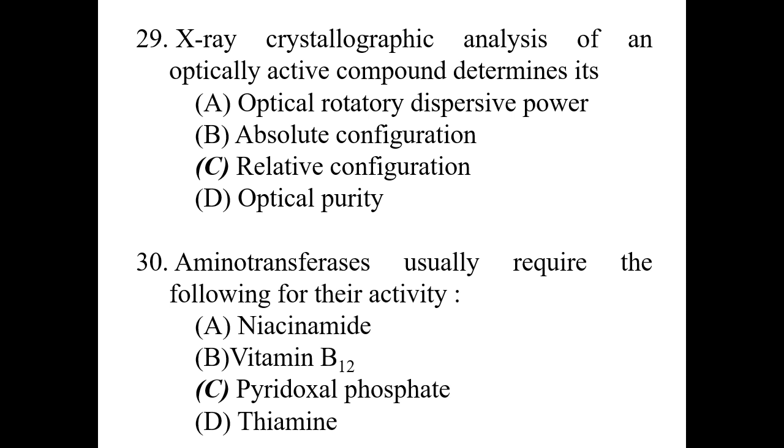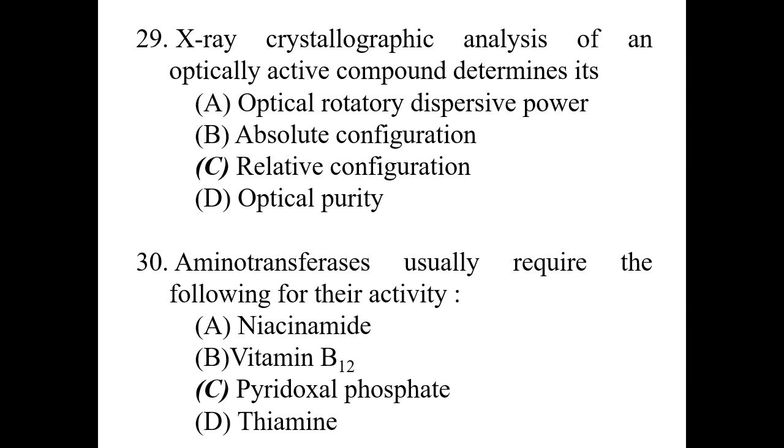Now the 29th. X-ray crystallography analysis of one optically active compound. In the JPET question paper the relative configuration is given, but I don't think that is correct; the option should be the absolute configuration, because X-ray crystallography gives the absolute configuration of any compound. I found that the JPET took the relative configuration, but it should be answered as absolute configuration. Okay, this is a confusing one.